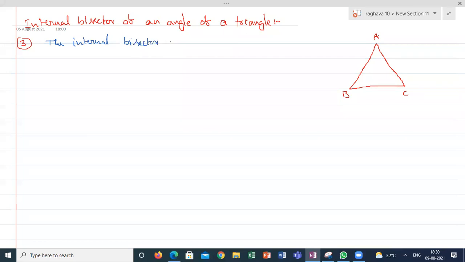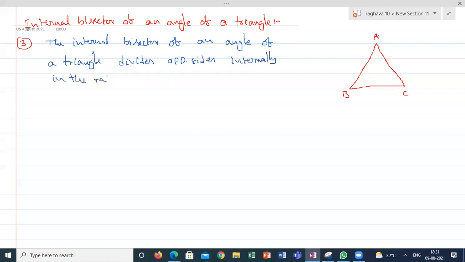Internal bisector of an angle of a triangle divides the opposite side internally in the ratio of the sides containing the angle. Containing the angle.